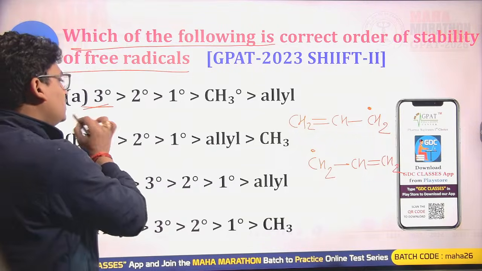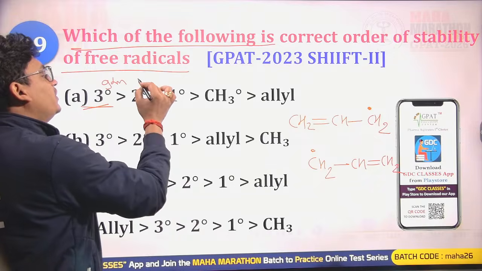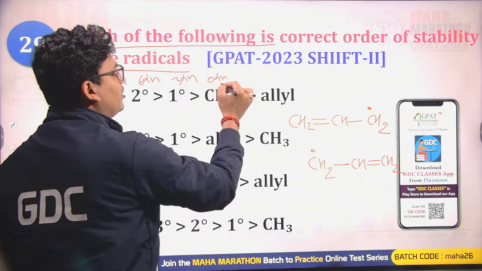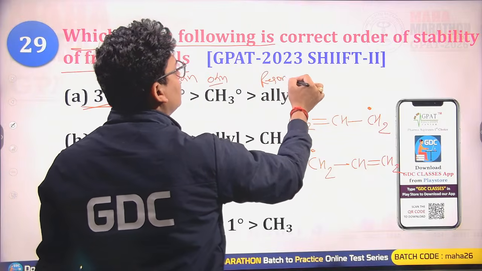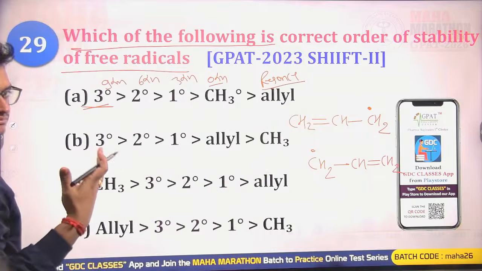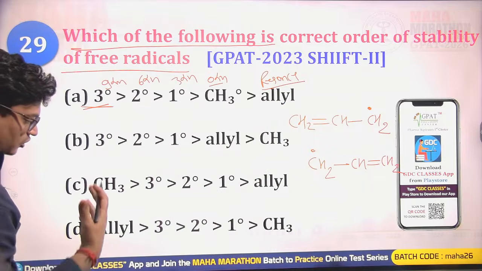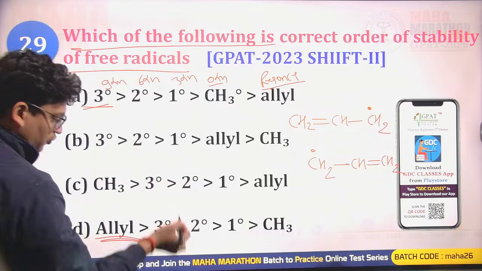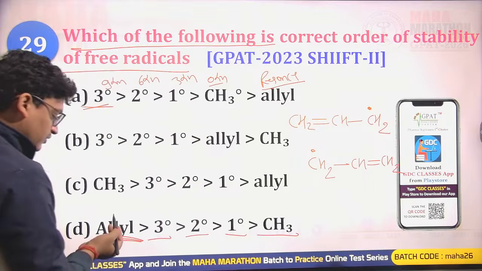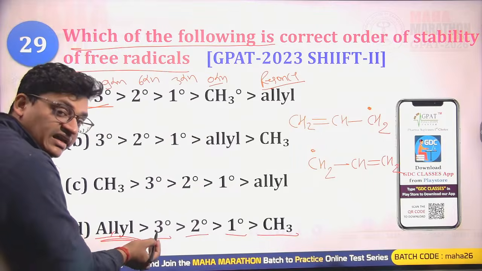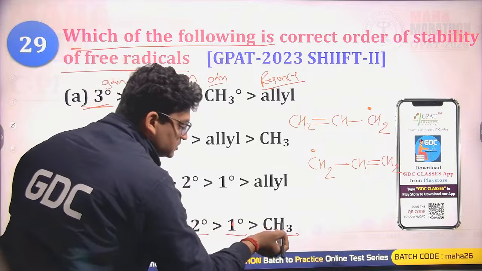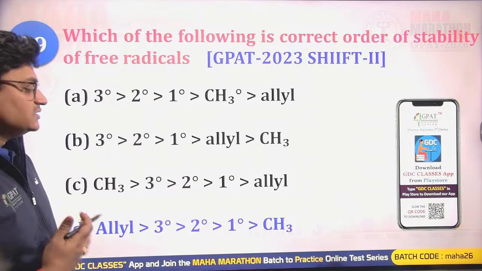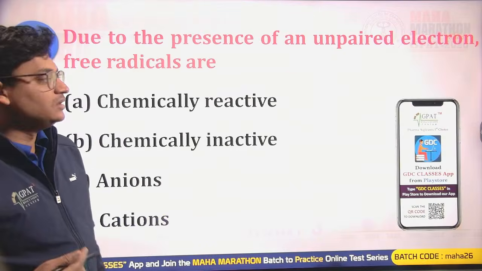Why 3 degree? 3 degree is having 9 alpha hydrogens, 2 degree is having 6 alpha hydrogens, 1 degree is having 3 alpha hydrogens, methyl 0 alpha hydrogens, while allyl is having the resonance stability. Resonance always gives high stability. So allyl due to resonance is more stabilized, then 9 alpha hydrogens, 6, 3, and 0 alpha hydrogens. D is the right answer.